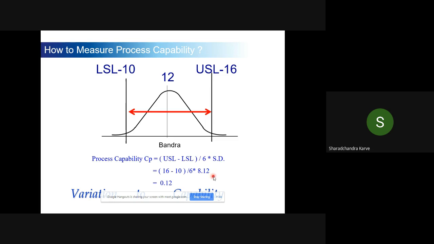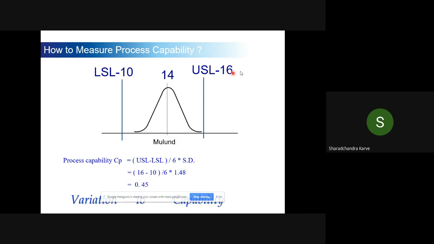Why 8.12? Because the standard deviation at Bandra is 8.12. So my process capability is 0.12. Now if you calculate the same at Mulund, it is USL minus LSL, and here I have used the standard deviation of 1.48. My capability becomes 3 times.